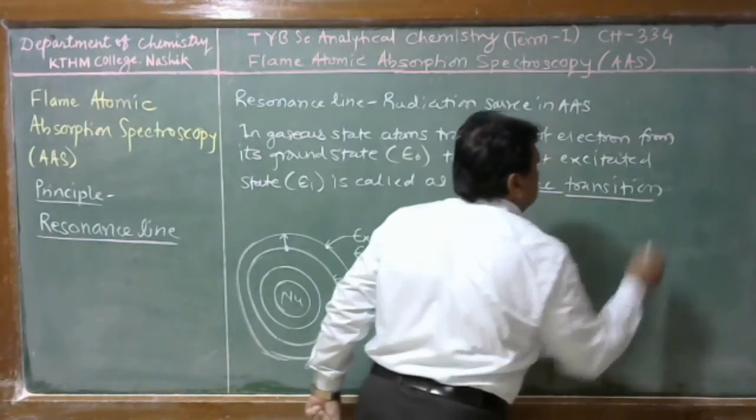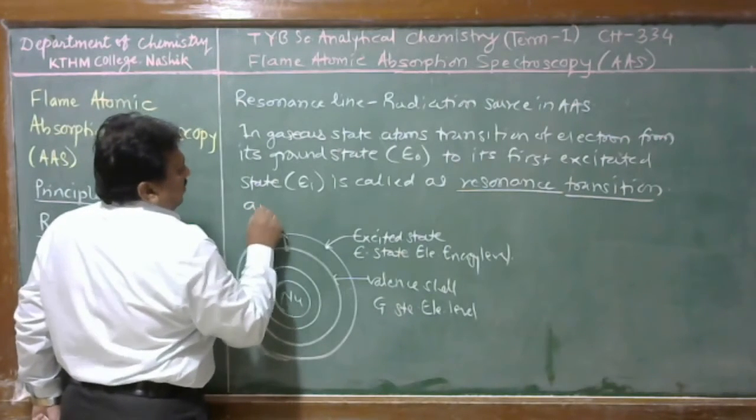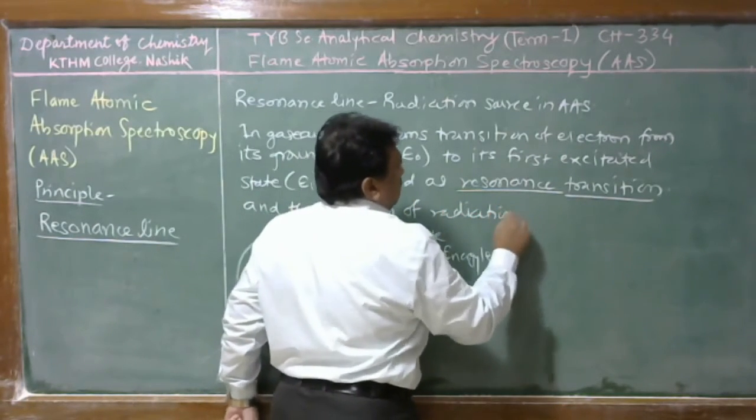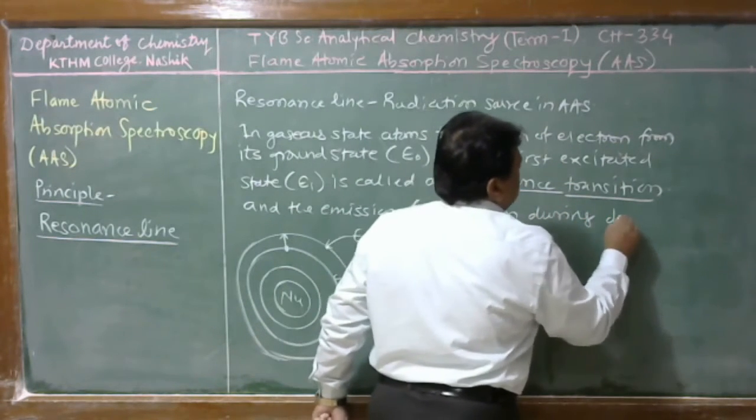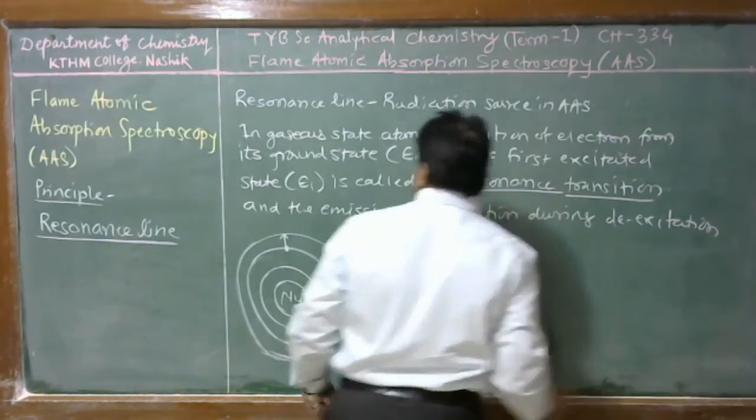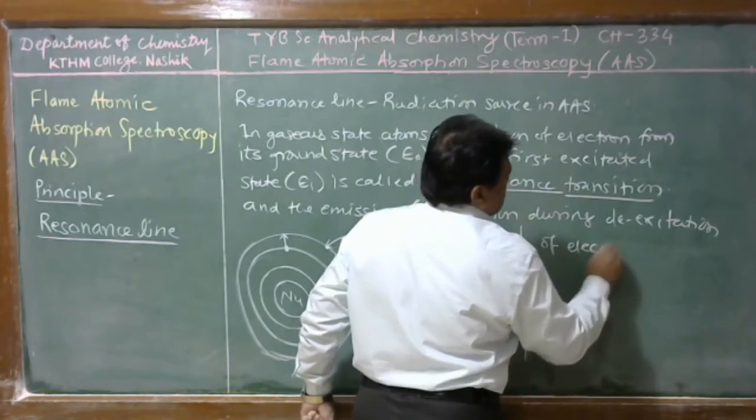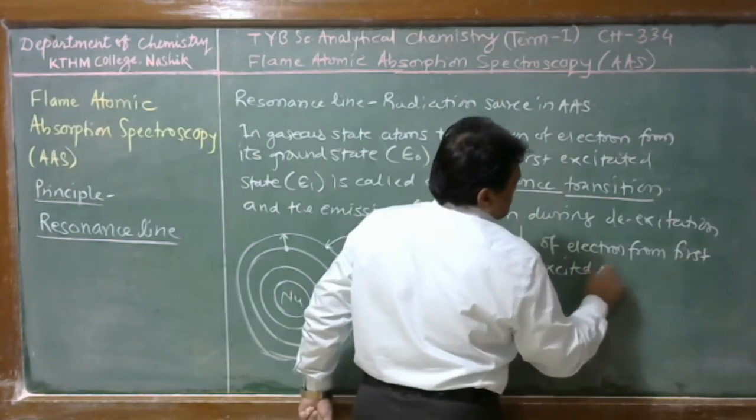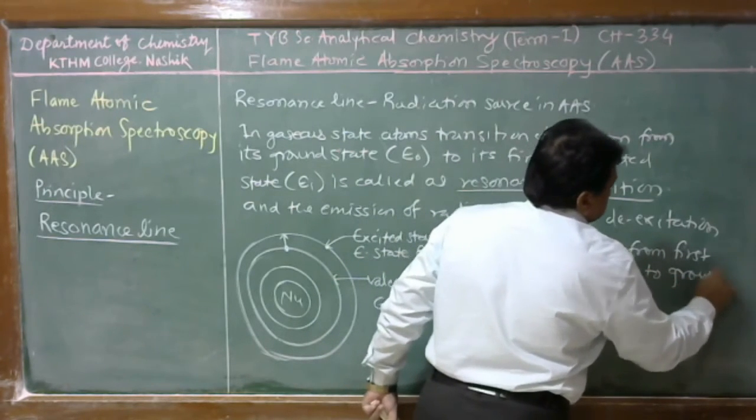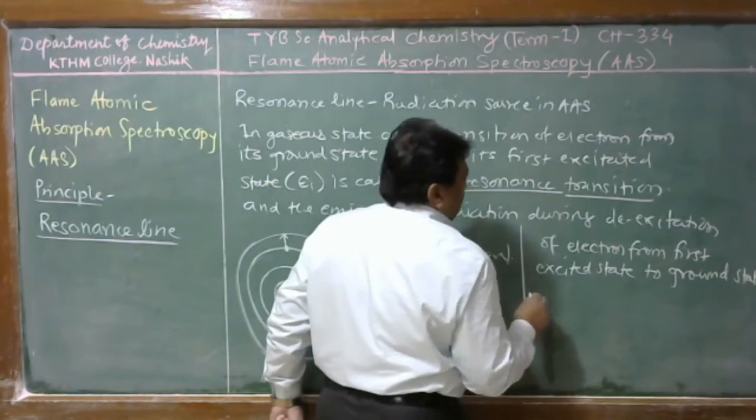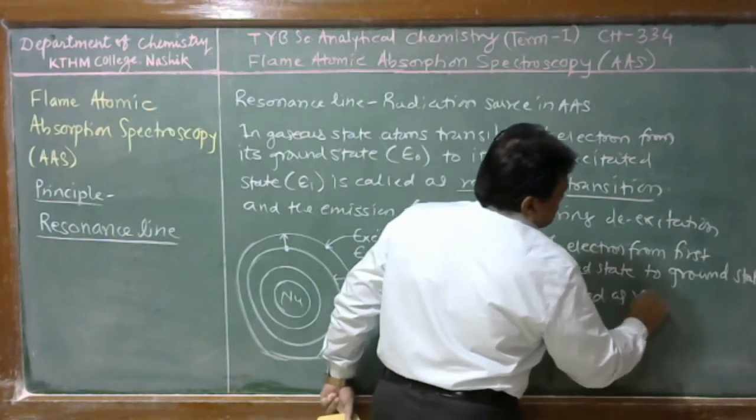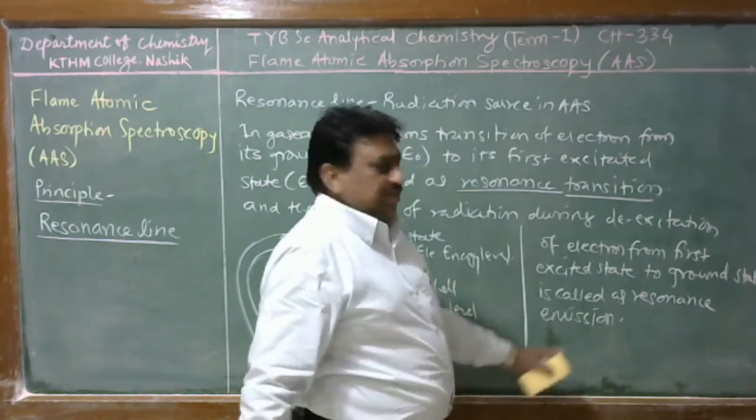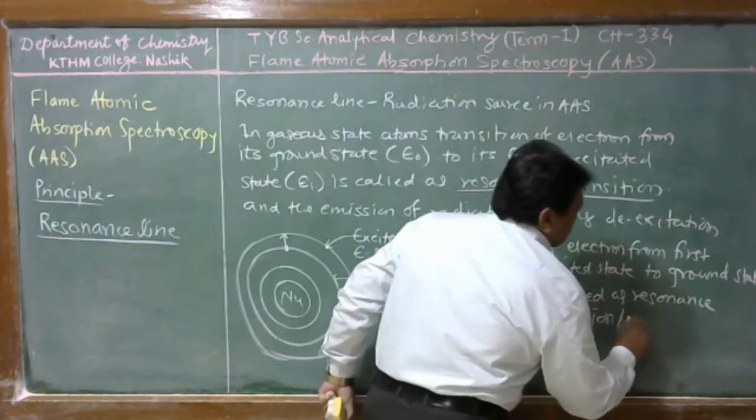Now here, the resonance transition and the emission of radiation during de-excitation of an electron from the first excited state to the ground state is called resonance emission, and the wavelength at which this occurs is called the resonance line.